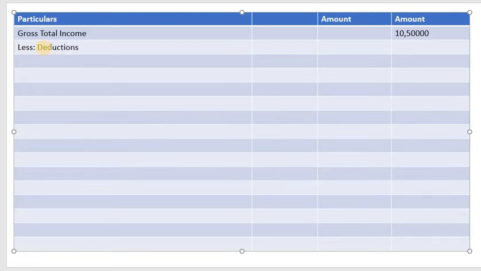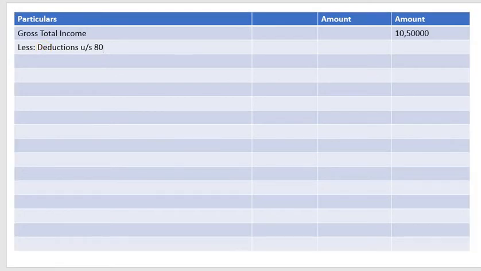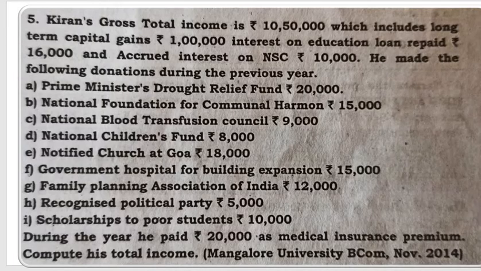So deduction under section 80. So there will be so many deductions, but we have to see how many deductions are eligible for donations. Okay, so let's see how many deductions are eligible in the problem. Let's go to the problem. So Mr. Kiran's gross total income is 10,50,000, which includes long-term capital gain, okay, which is already included in gross total income, so no worry.